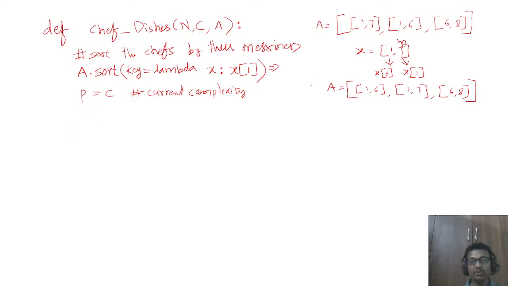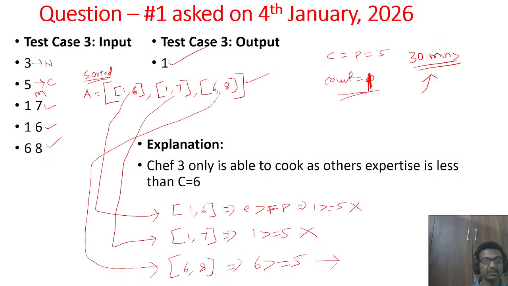Now you traverse through this array, getting each chef from this array, then checking the condition whether he can prepare the dish or not. If he can prepare, then you update the complexity. This is what we need to do from the logic. Each chef's turn we have to take from the array one by one, that means you need to traverse the entire array.